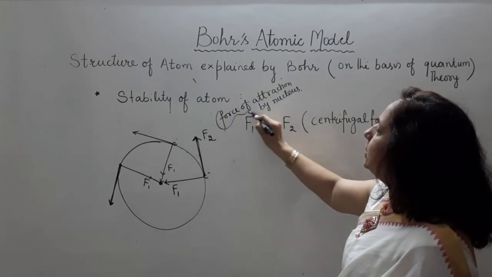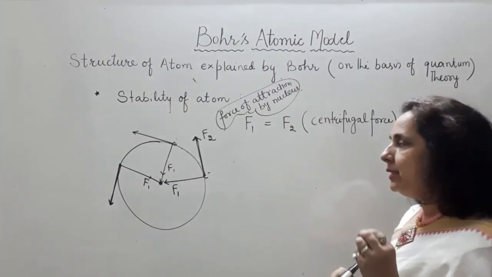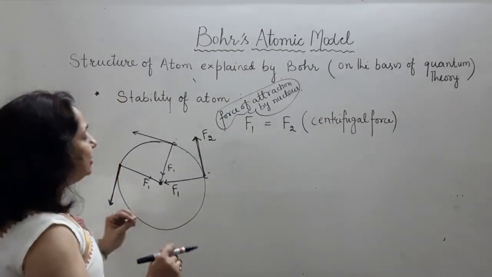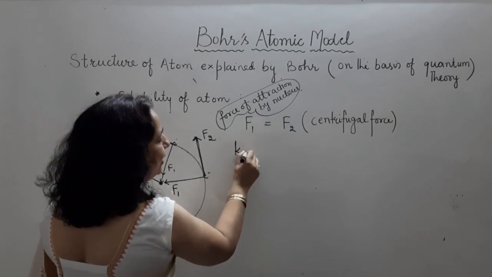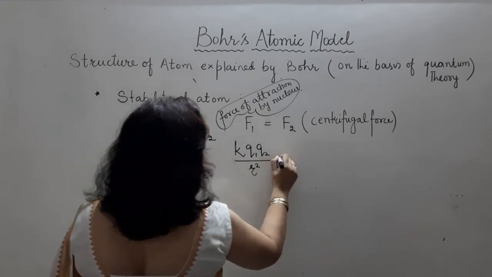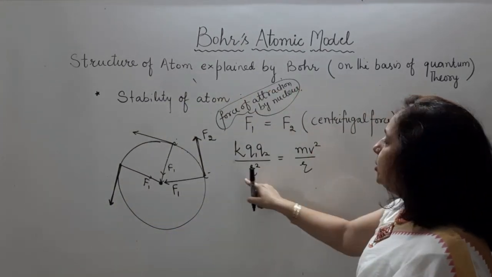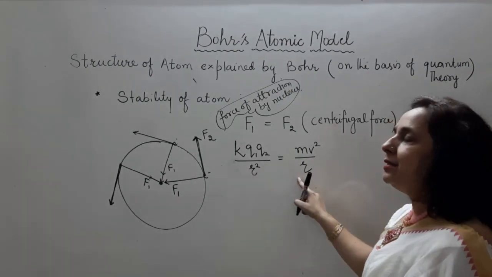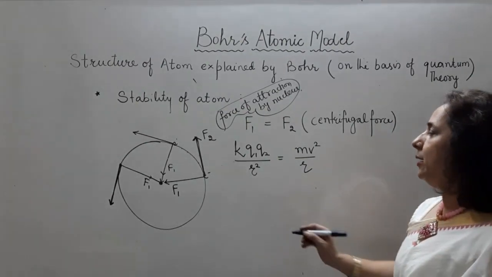Now these two forces are going to be the same, balancing each other. That's why the electron is stable in its shell. It's not going to lose or absorb energy as long as it is in the particular shell. Now this F1 is written as K Q1 Q2 by R square, where K is a constant, and this F2 is mv square by R. These two forces, their magnitude is going to be the same. When the magnitude of the two forces is the same, the atom is going to be stable, or the electron is going to be stable in its shell.